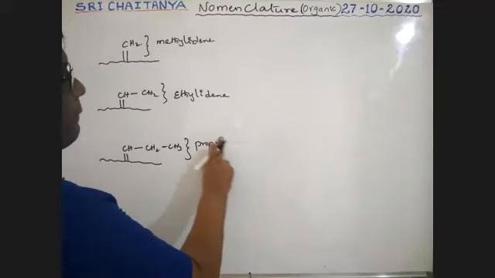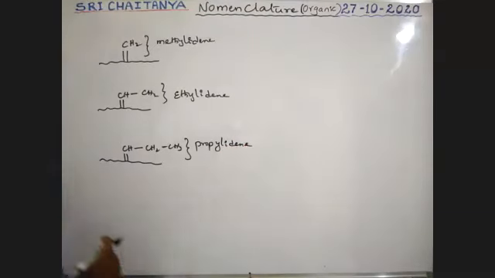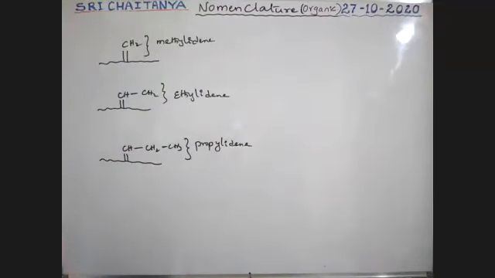Propylidene. Sorry. Propylidene. So double bonds are attached to the longest chain. So those are called lidines. One carbon is methylidene, two carbons ethylidene, three carbons propylidene. Please keep in mind, these are important.